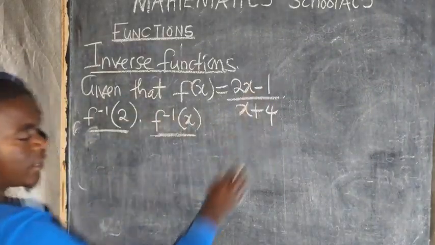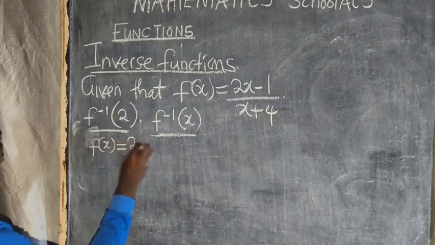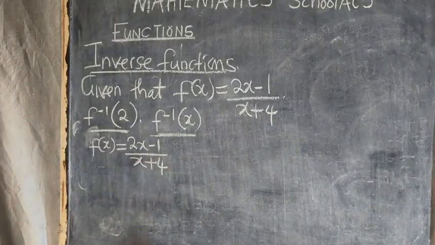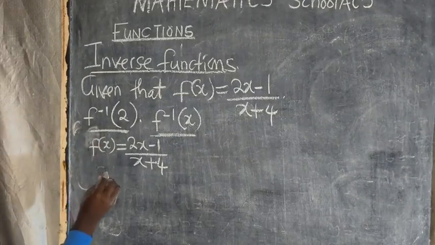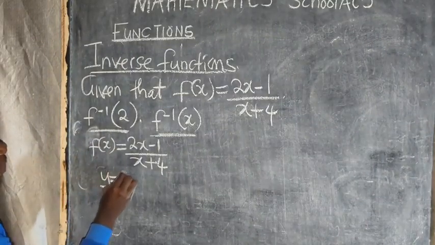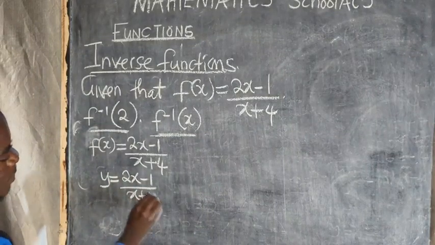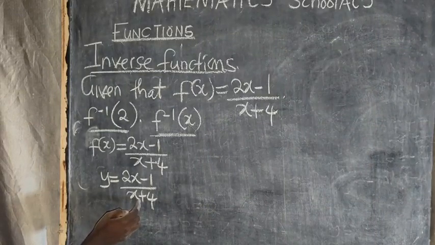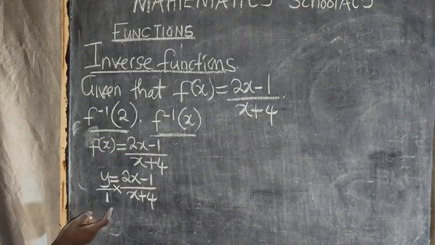You can't go direct. So you've got a function f of x is equal to 2x minus 1 over x plus 4. This is what you're given. Where there is f of x, you say y is equal to 2x minus 1 over x plus 4, like this. From here, the next thing you are going to do, this is a fraction, so you say over 1, then you cross multiply.